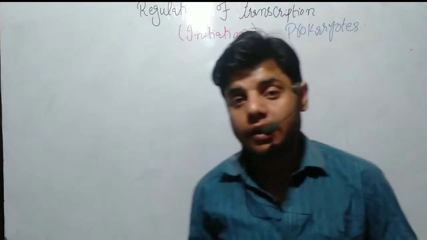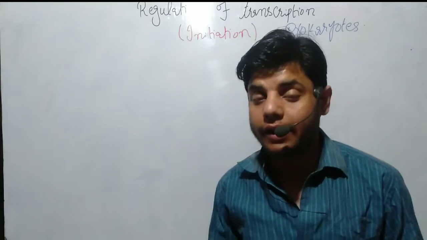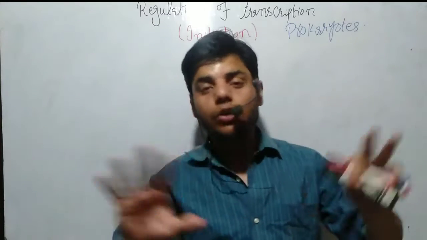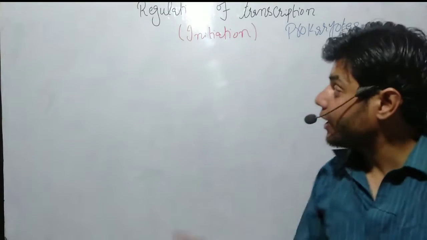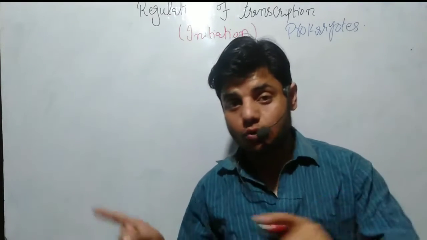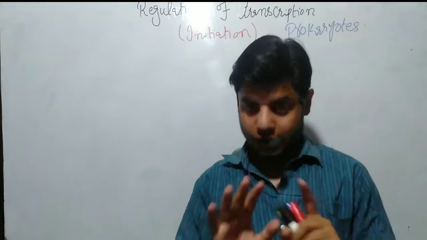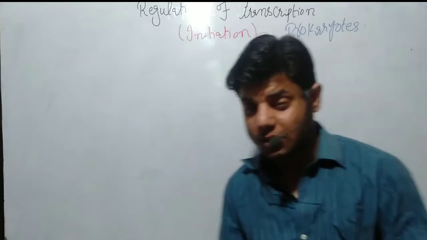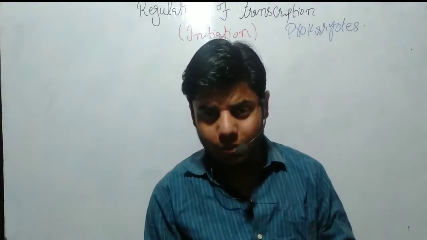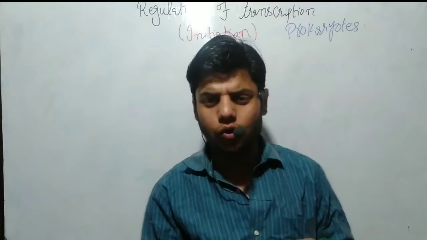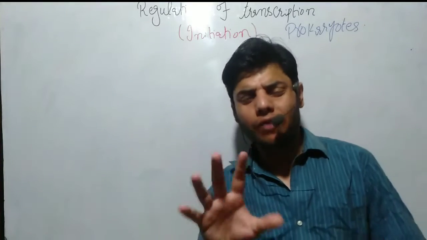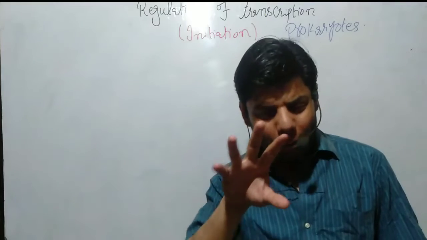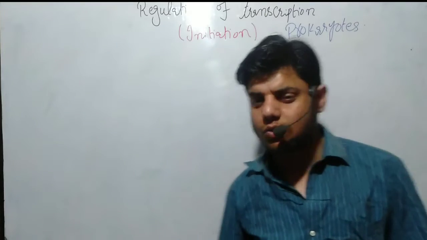A lot of things are remaining and it's still not fully understandable. That's why regulation of transcription in prokaryotes is very simple and understandable, because the DNA is in a simple linear or circular form, but in eukaryotes the DNA is very compact and has a very complicated structure.